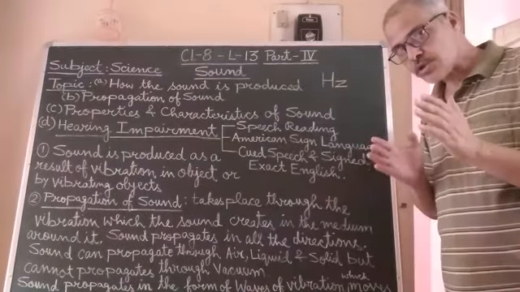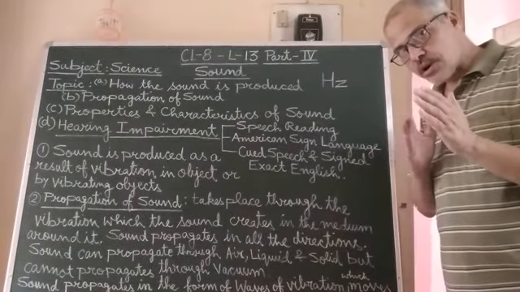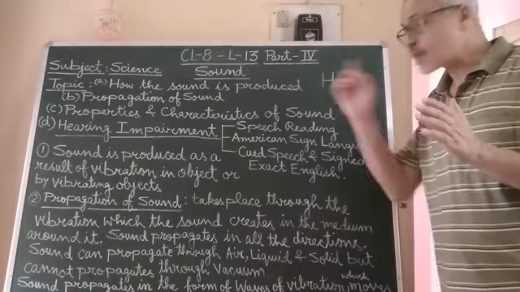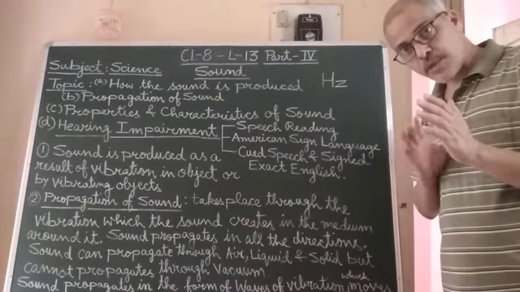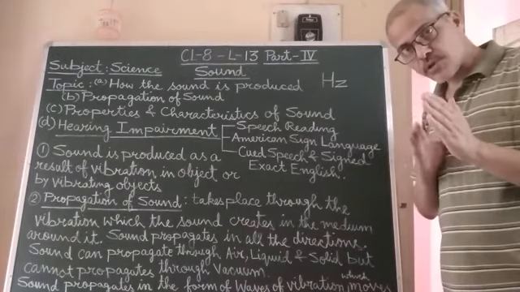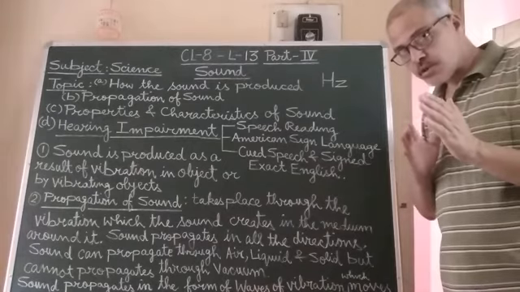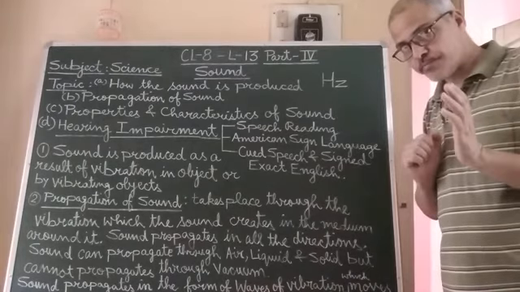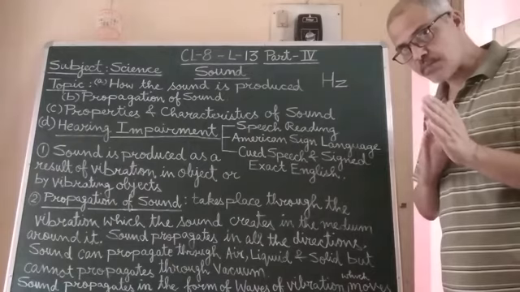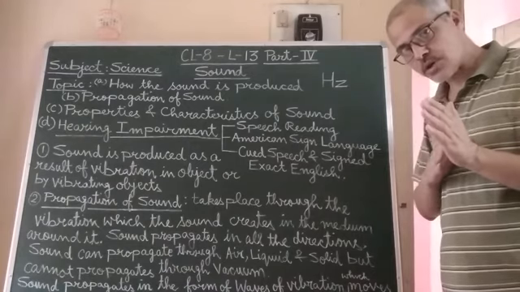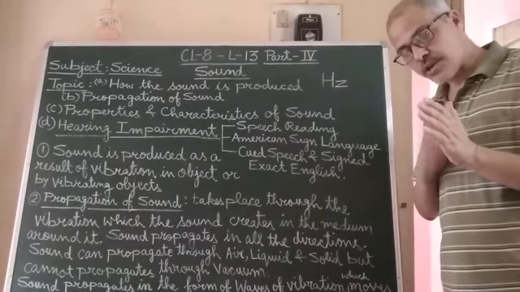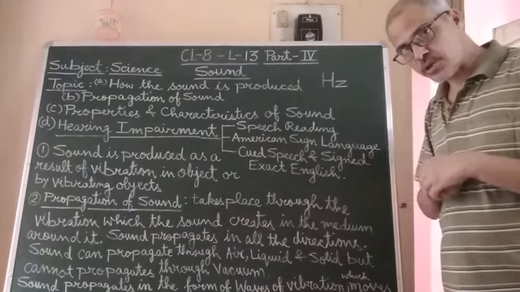Why? Because we already know that sound is produced by vibrating objects, and vibration is essential for the production of sound. Since the metal plate, after some time, is no longer vibrating, it does not produce sound.